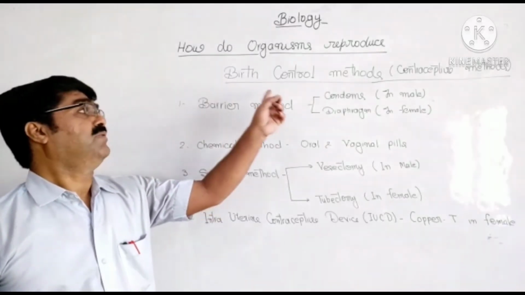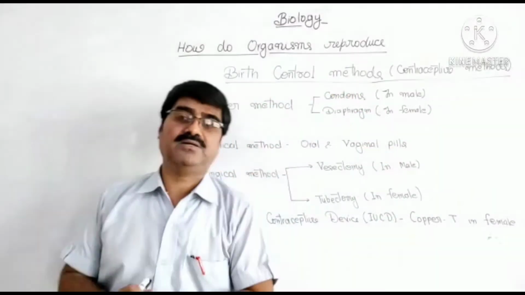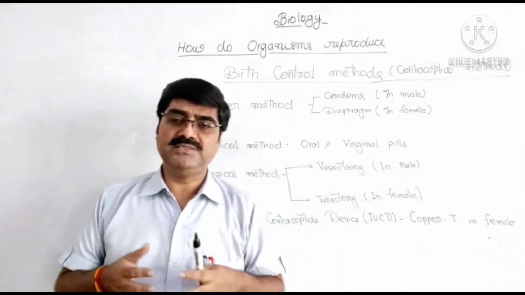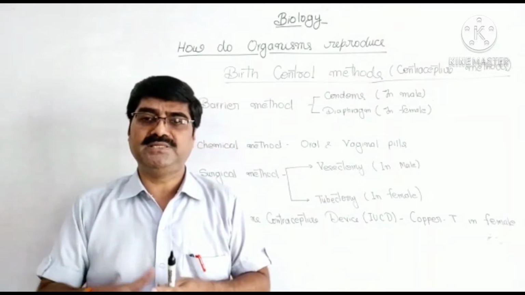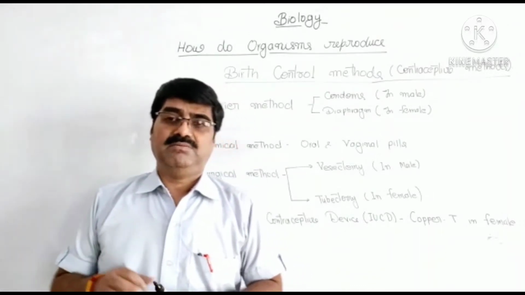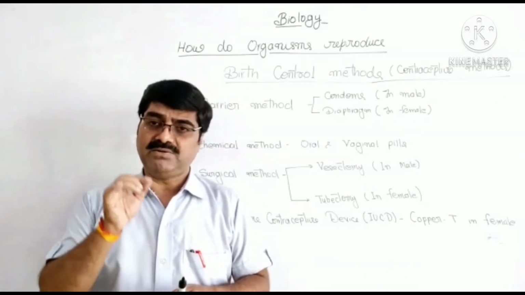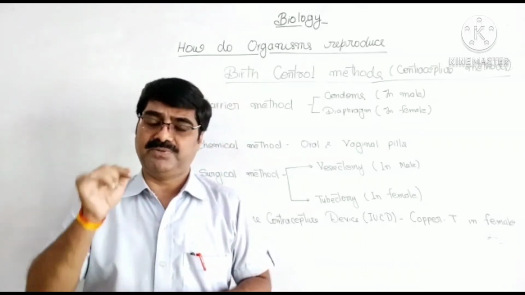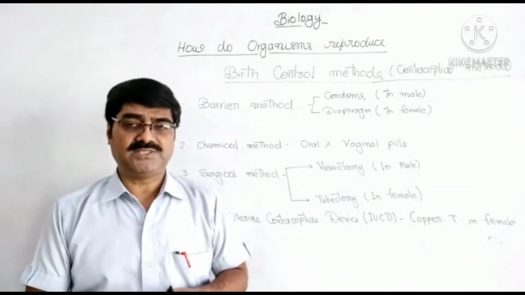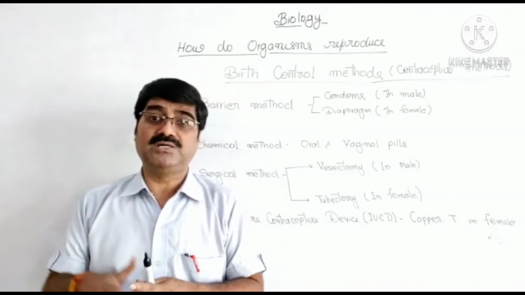Now, birth control methods or contraceptive methods. As you know, in our country the population is increasing very rapidly, and this population explosion is the root cause of all the problems in India, and for this it is very necessary to control it.